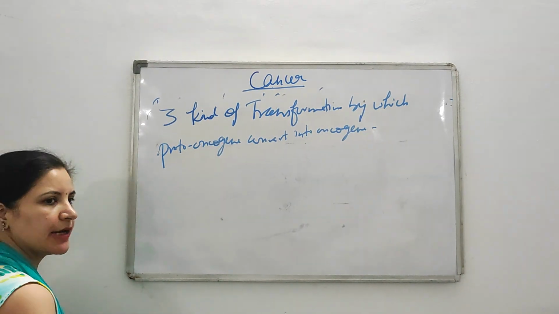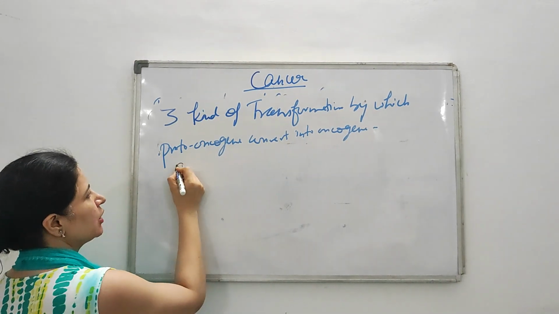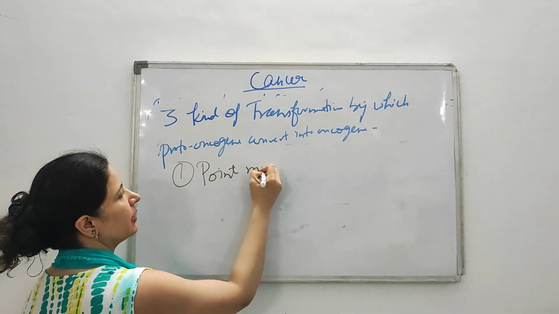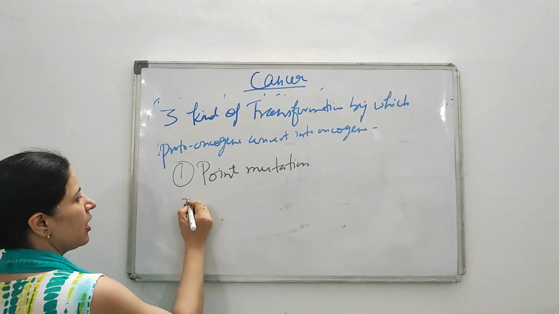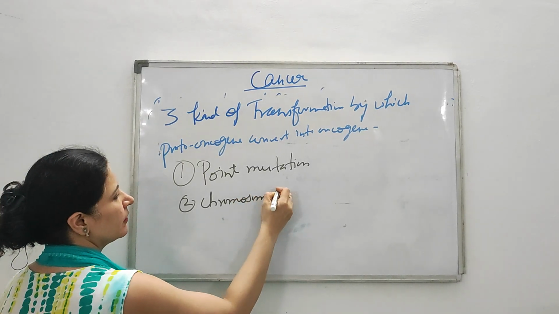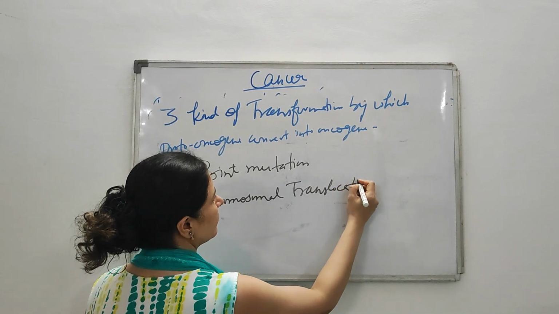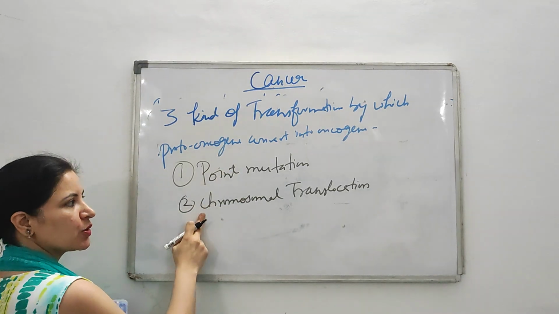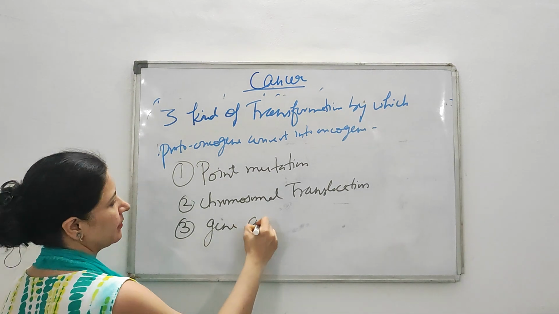First, as I told you, an oncogene is nothing but a mutated form of a proto-oncogene. So what kind of mutation occurs commonly is that either there will be a point mutation in the proto-oncogene, or there is a chromosomal translocation, or gene amplification can occur.